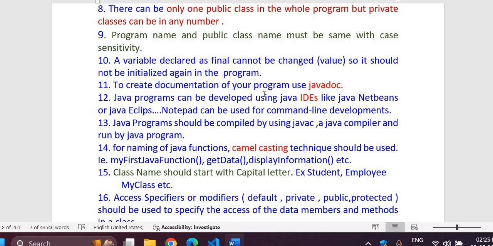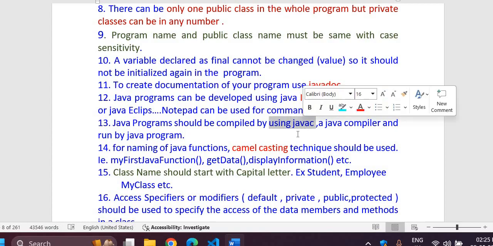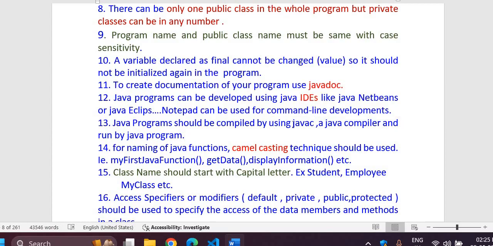To create documentation, you will be using Java doc. Java programs can be developed using Java IDEs like NetBeans, Eclipse, IntelliJ, VS Code. There are so many. Even a simple Notepad editor can also be used for making your Java programs. Java programs should be compiled by using javac. Javac, which tool is it? It is a tool which will be converting your Java source code to a class file.